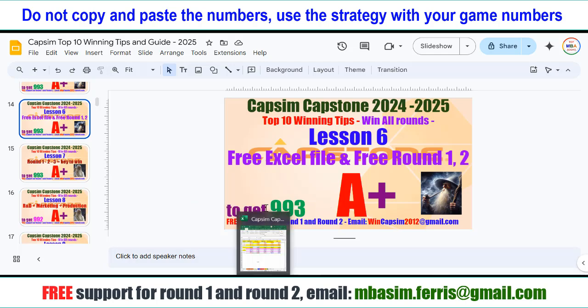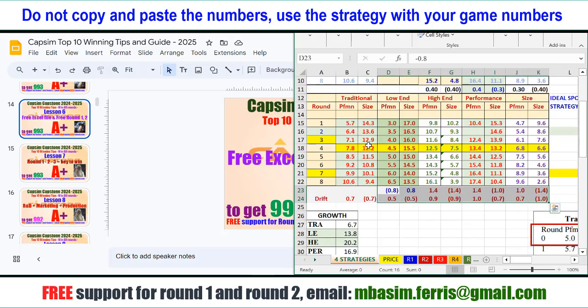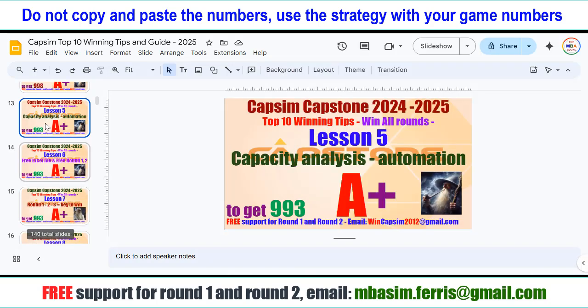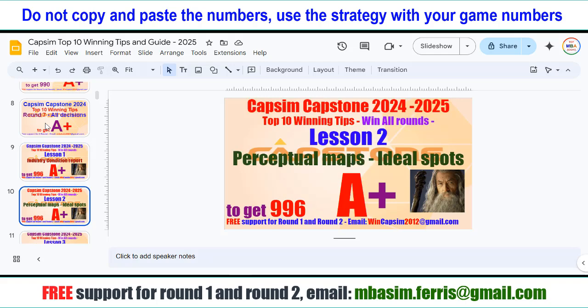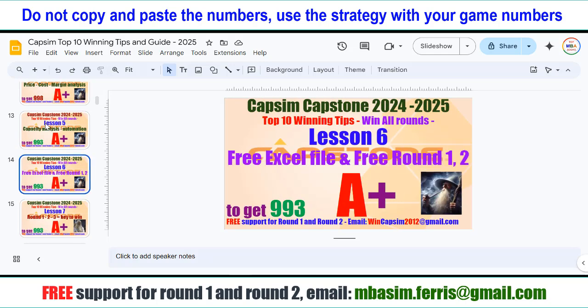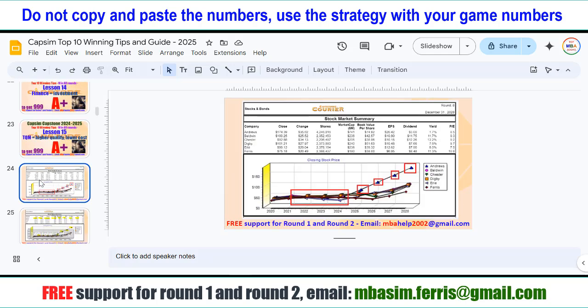So you see the free Excel file you have, you can calculate IND, you can check that in the video of round 1. Understand the industry condition report, and now you get the round 6 and also get the free support for round 1 and round 2. You need to have the right strategy from round 1 so you can get the top sale and top profit like you see on the screen.